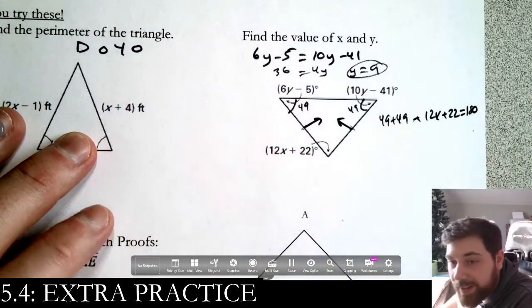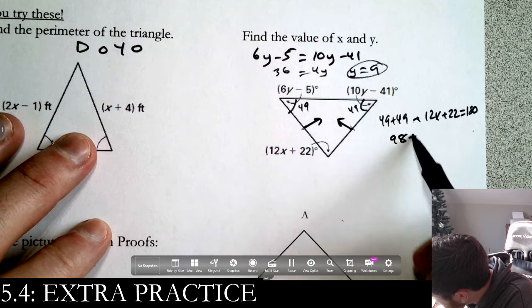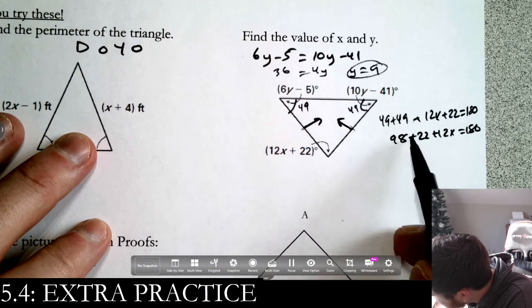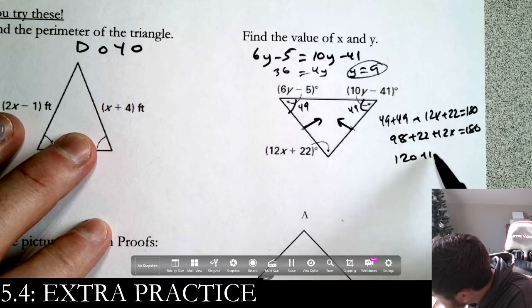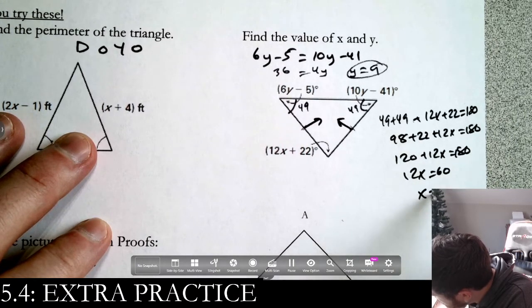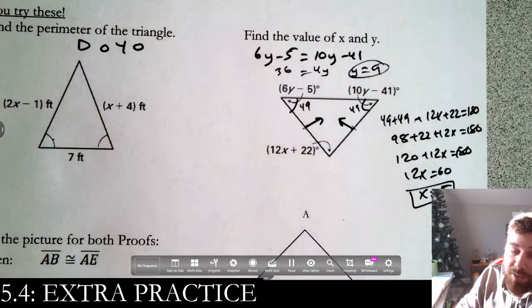is equal to 180. Okay, and we can solve this. What is this? 98 plus 22 plus 12x equals 180. 120 plus 12x equals 180. 12x equals 60. x is equal to 5. So we found x and we found y. Okay, nothing too bad there.